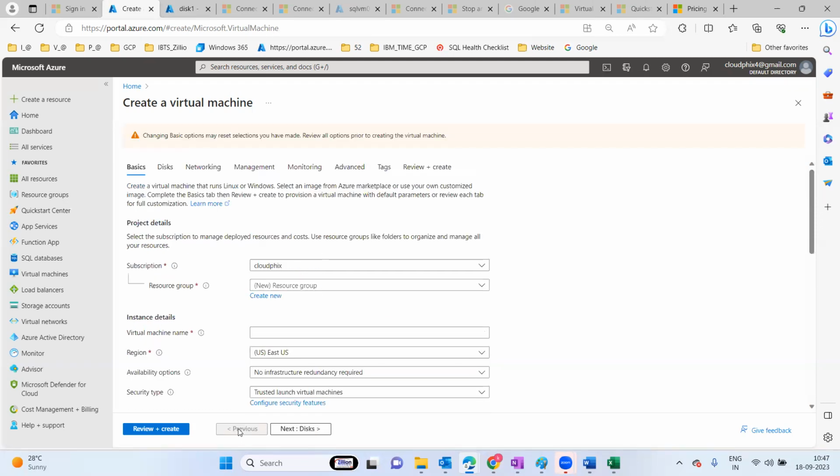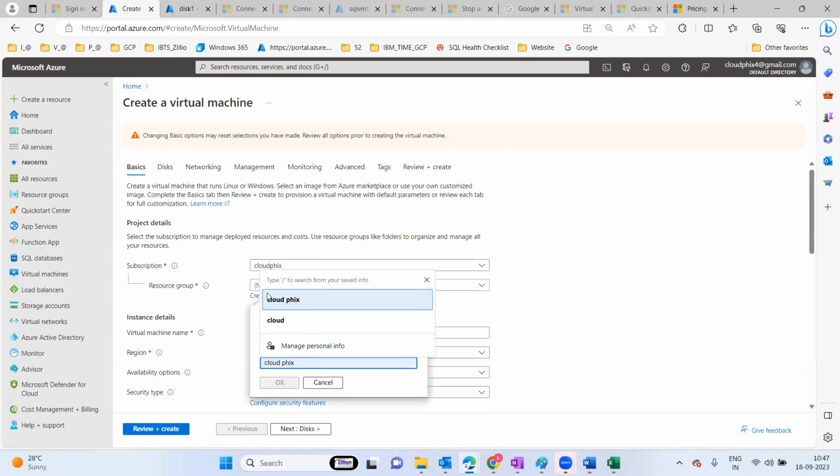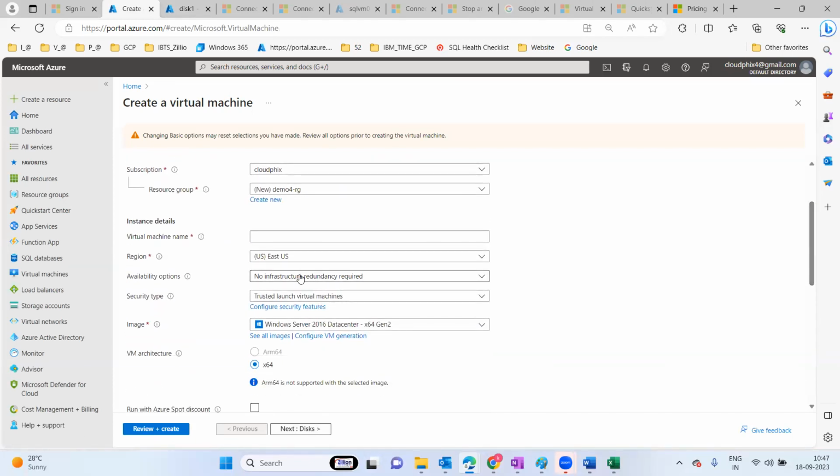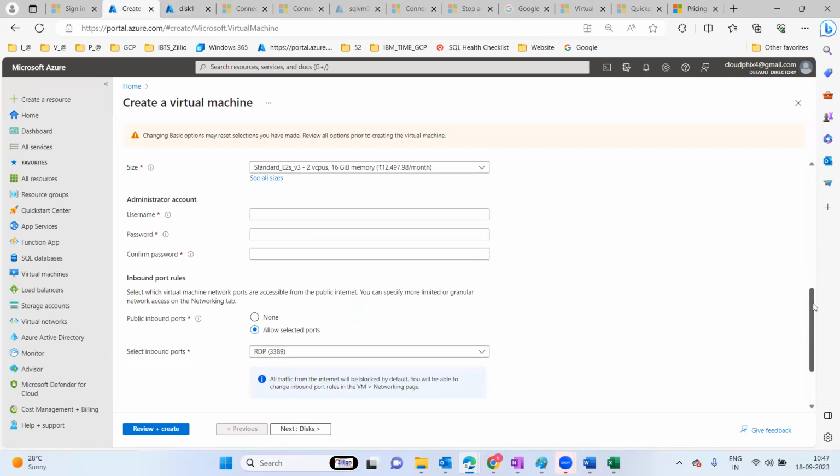So I'll go back and create a resource group named demo for RG again, and press OK. And here is the infrastructure as a service. I keep this as is and provide the username here and the password.